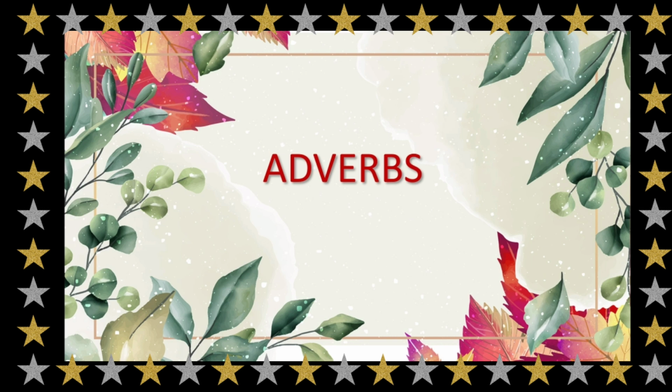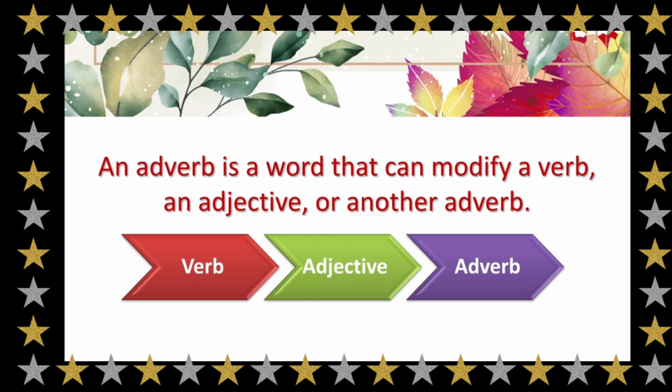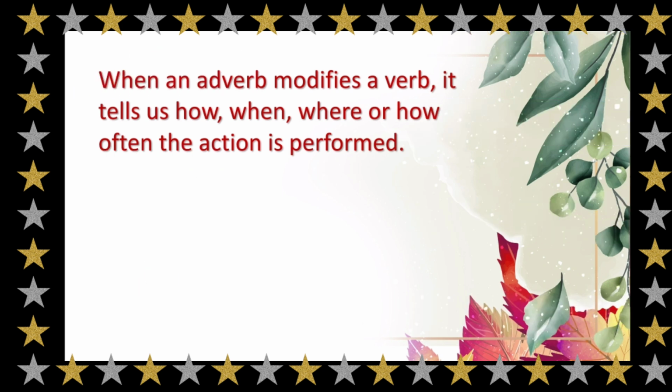Let's first of all see what adverbs are. So, an adverb is a word that can modify a verb, an adjective, or another adverb. Children, this means an adverb can not only modify a verb, but it can modify another adverb or an adjective in a sentence. But today we are going to discuss only those cases where an adverb modifies a verb. So, when an adverb modifies a verb, it tells us how, when, where, or how often the action is performed.